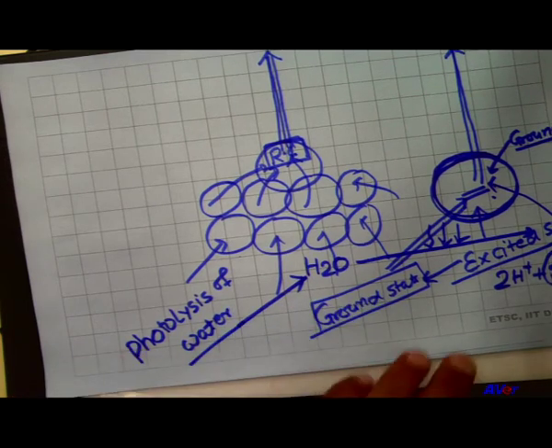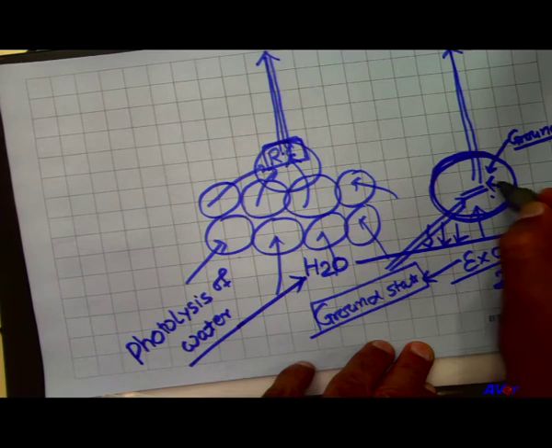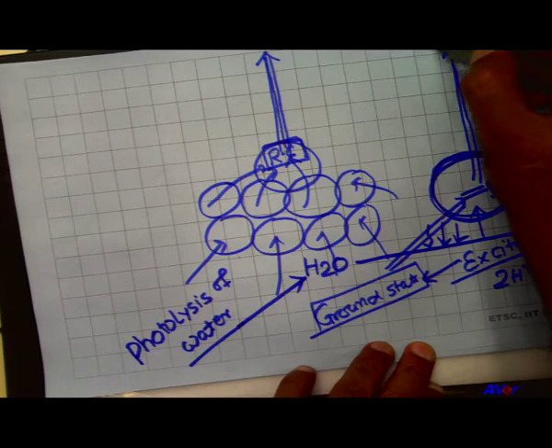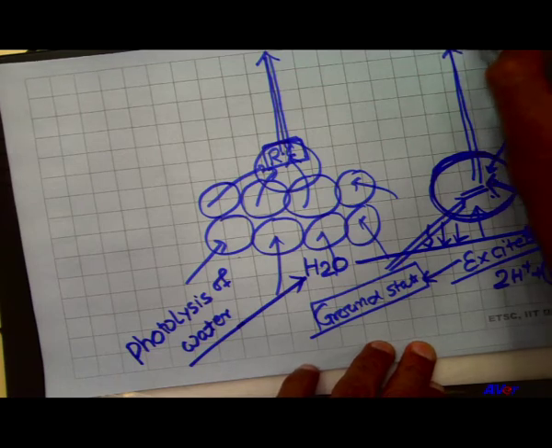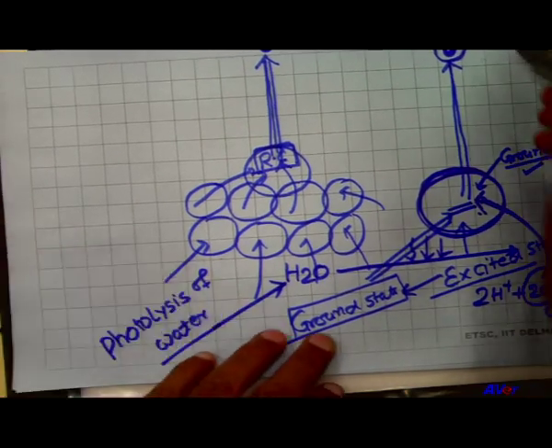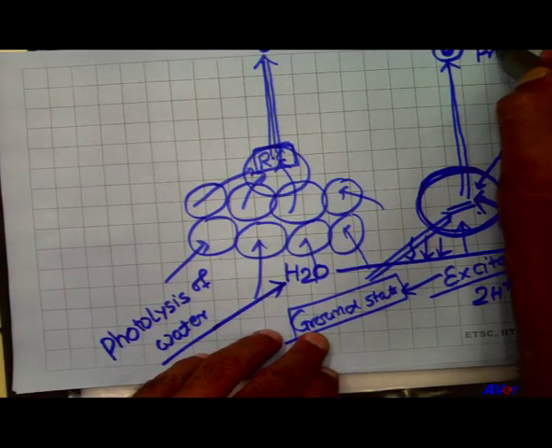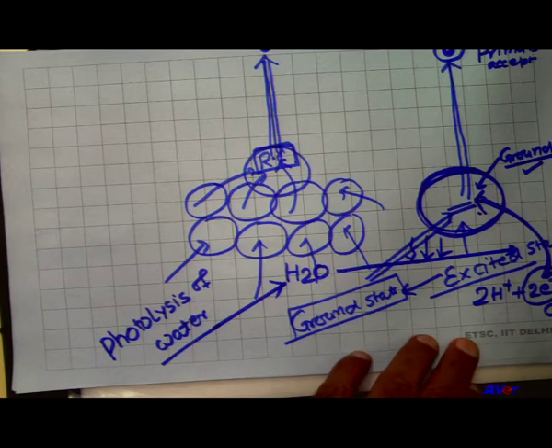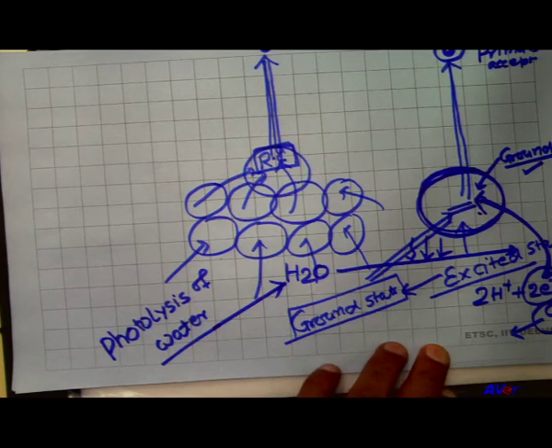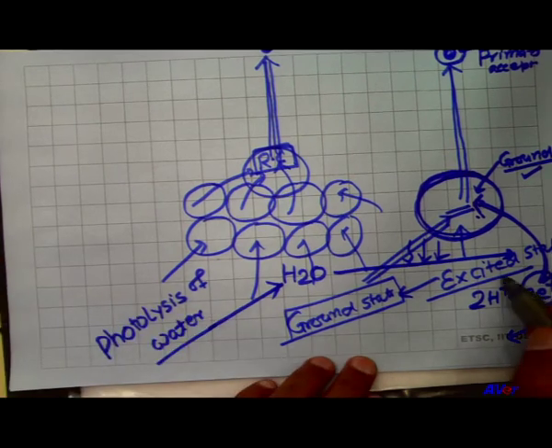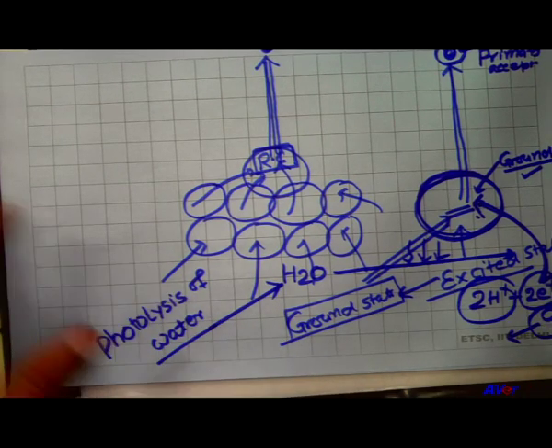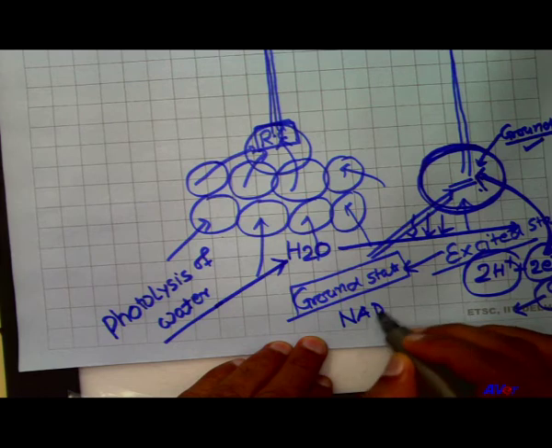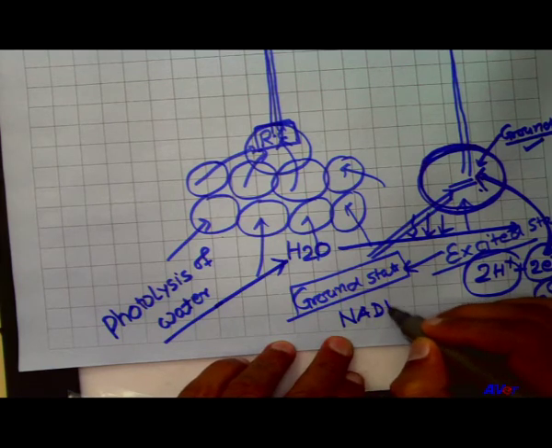The release of the electron helps the reaction center molecule come into the ground state, and the electron released by the reaction center or the main pigment is accepted by the primary acceptor. Oxygen acts as a byproduct which is released into the environment, and the protons are received by a coenzyme like NADP, nicotinamide adenine dinucleotide phosphate.